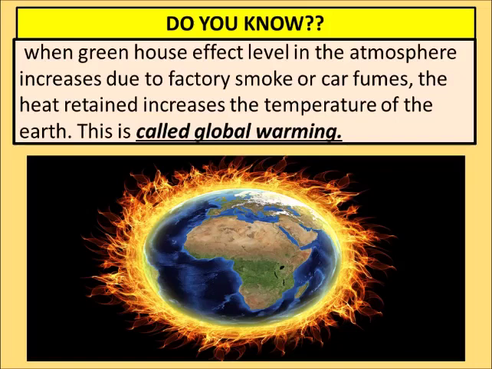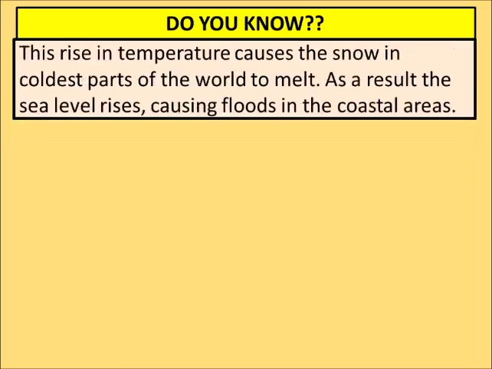A perfect warmth is okay, but more than normal warmth is not good for human beings, because it makes our world very hot, and that hotness is known as global warming.